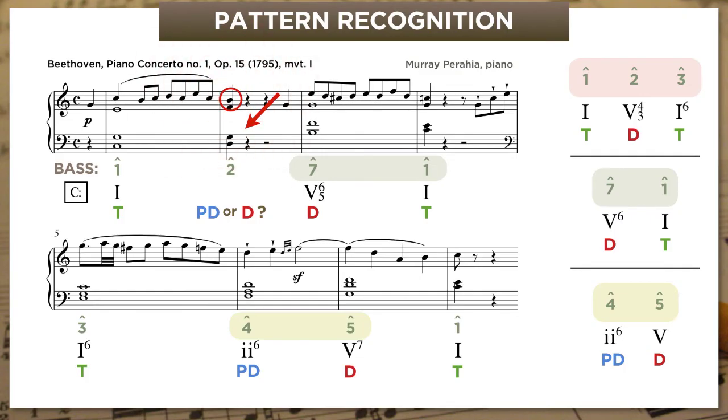Right on the downbeat of scale degree 2, there's the leading tone. That gives the game away because there's no leading tone in predominant chords. So it's a dominant. It happens to be a 5-4-3 chord. We have all 4 notes of the 7th chord there. And as it turns out, this bass line, 1, 2, 7, 1, is its own pattern that we hear over and over again in this style.